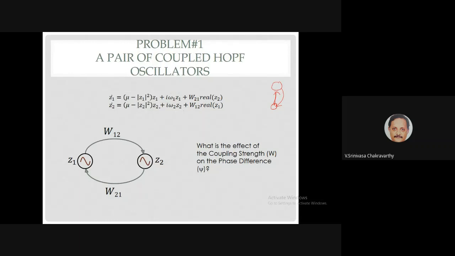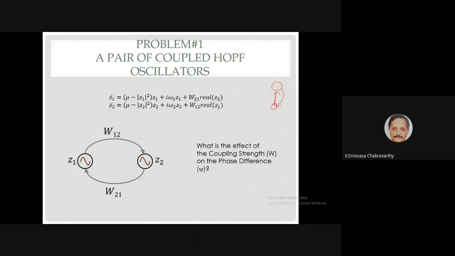Now let us look at the next problem. Let us take two oscillators and couple them. The oscillators are numbered 1 and 2, with states Z1 and Z2. They have a weight going from Z1 to Z2, which I'll call W12, and a weight going from Z2 to Z1, which I'll call W21. Mathematically, the first equation is this, plus the term coming from the other one: W21 times the real part of Z2, and W12 times the real part of Z1.